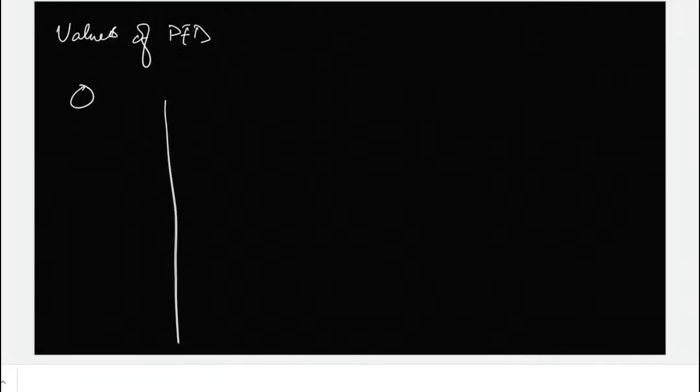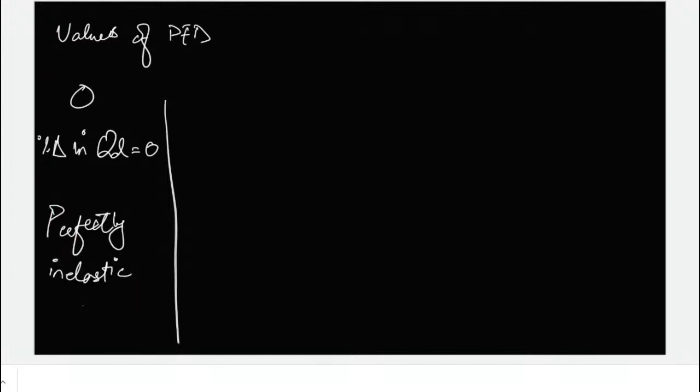So let me write that over here. Percentage change in quantity demanded is 0, no matter how much the price changes by. If the percentage change in quantity demanded is 0, this is the case of perfectly inelastic demand. It is the quantity of the product we are talking about. If we're talking about beef, and the price changes and the quantity demanded does not change at all following the change in price, then the demand for beef would be called perfectly inelastic.